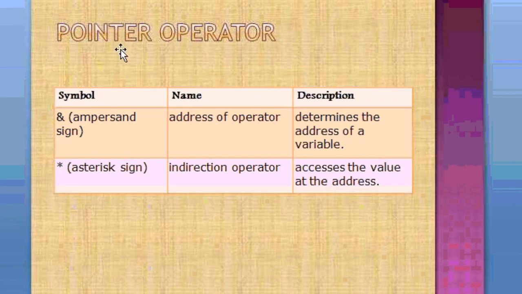Okay. So there are only two operators available in pointer, and with these two operators only all the single or double pointer works. So you have to just remember, ampersand is for address and star is for value. Okay. You can make any program when you remember ampersand is holding an address. When you are talking about address, I want address of this variable, use ampersand sign. When you want any value of any variable, use star.